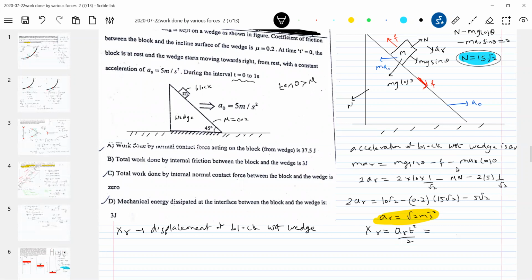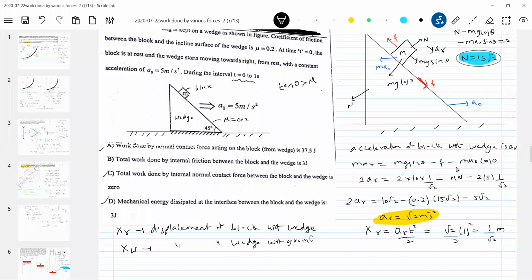So this will be root 2 times 1 square by 2. Why 1? Because that was the time interval given for us. So this will be 1 by root 2 meter. So we have enough information now. Let's calculate the displacement of wedge with respect to ground.